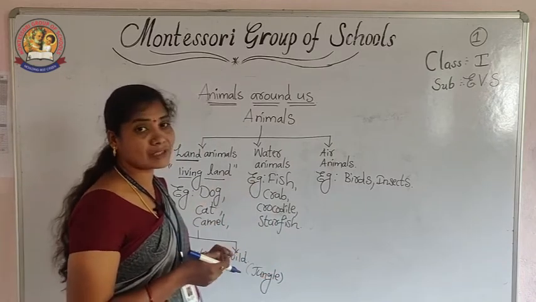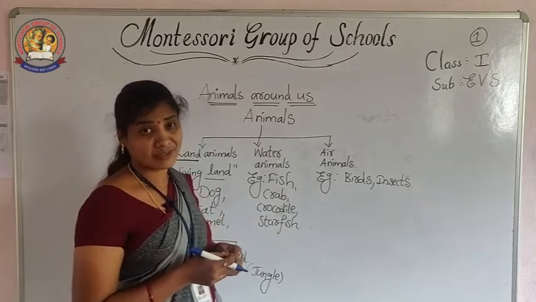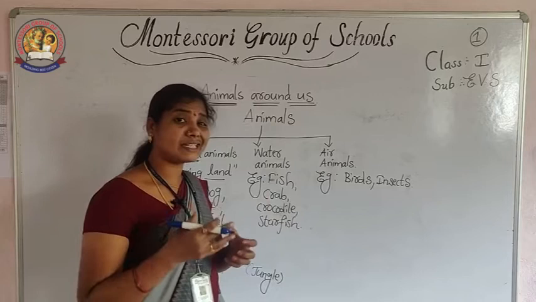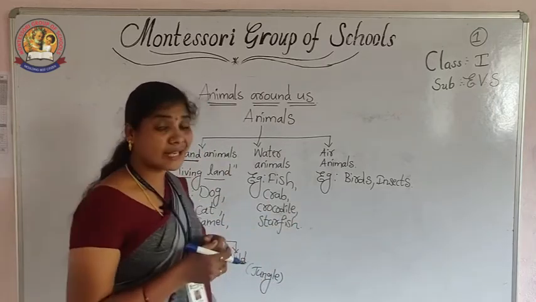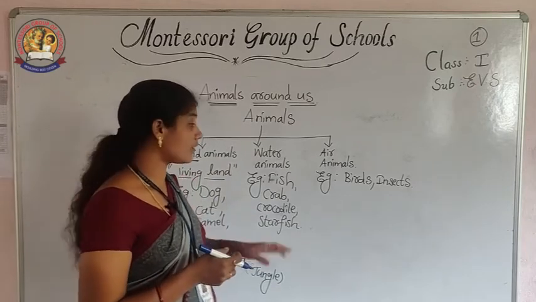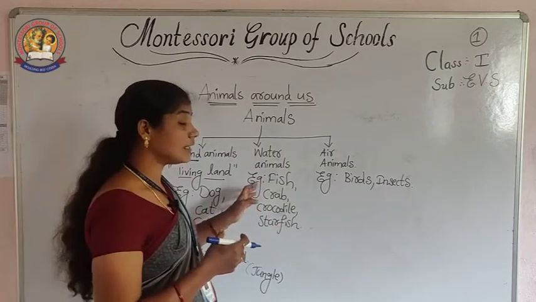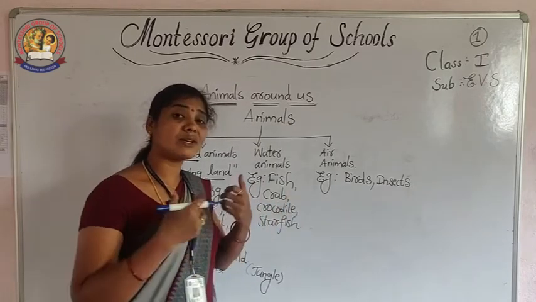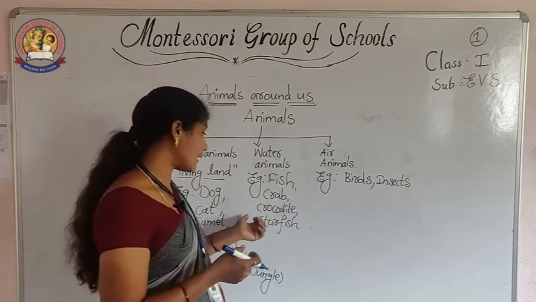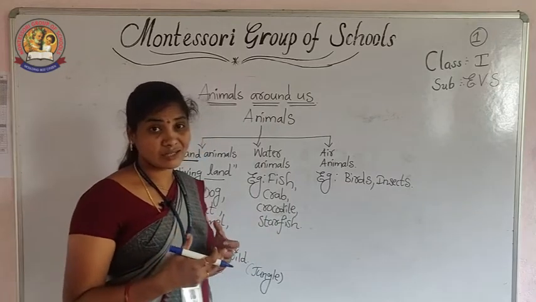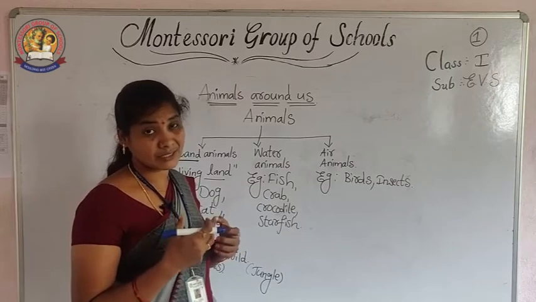When we take the water animals, they have some particular features to live in water. Okay, they are living in the water now. So each and every organ, every part is somewhat different compared to the other animals which are living on the land. Okay, water loving animals' organs are different. Why? Because it is living in the water now, the total surroundings are different. Okay, for example, you take land animals. Mostly land animals respire with lungs. Lungs are used for the breathing process. Okay, in the respiration process.